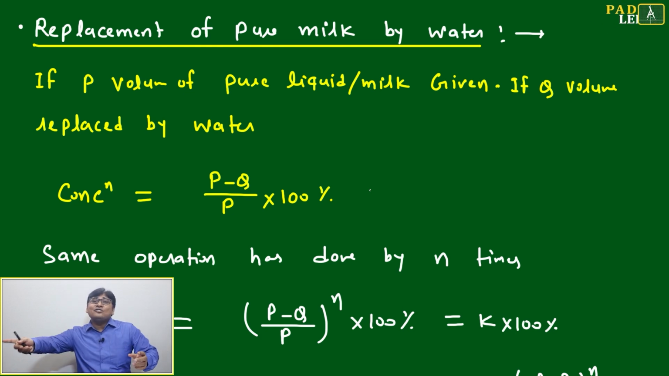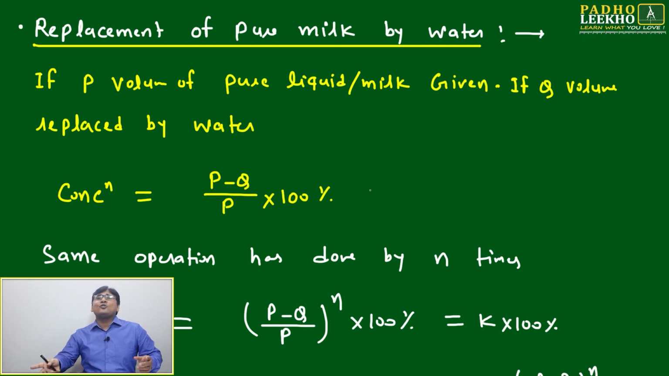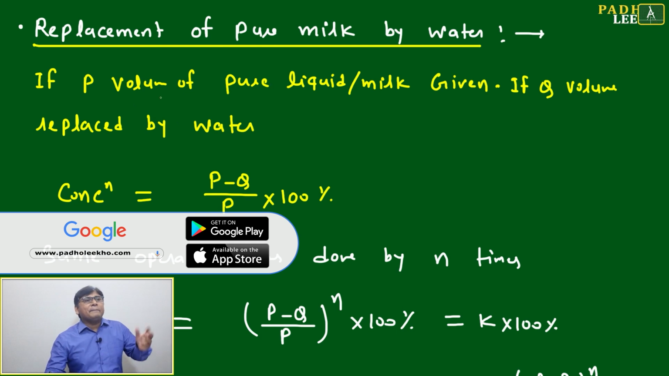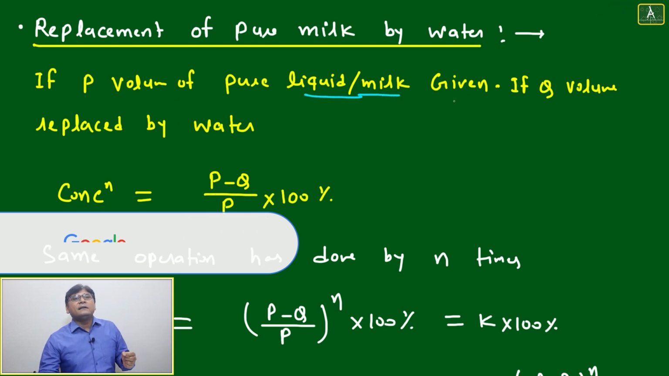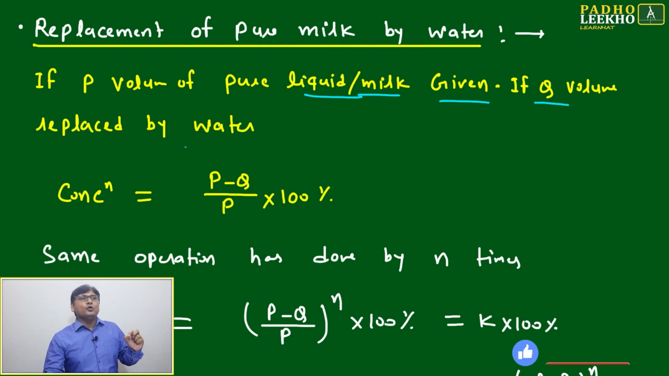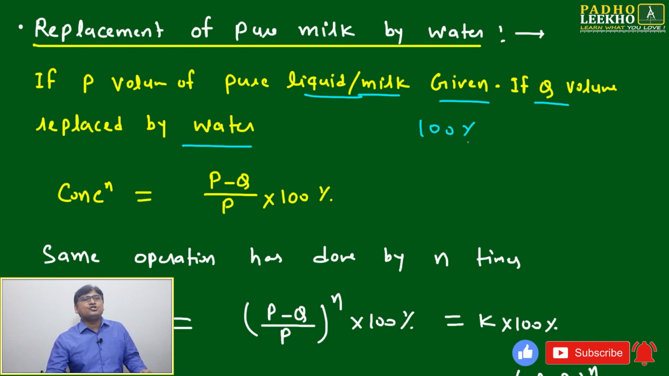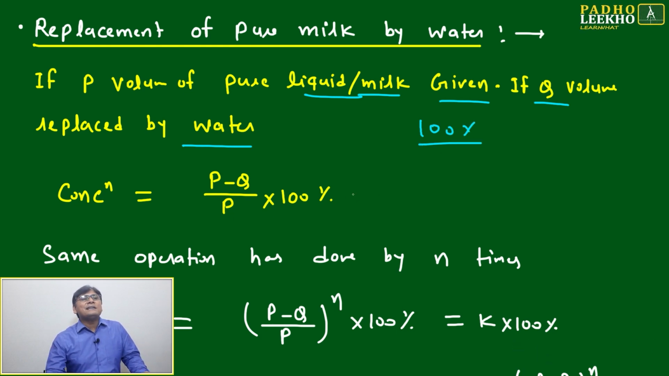Means 100% concentration. What can be the best concentration? We are replacing with the worst concentration or lowest concentration, that is called water, by 0%. Okay. Then what will happen? If P volume of pure liquid, and here in the case of milk, given, if Q volume you are replacing by water, then concentration will change. Earlier it was 100%, that is sure, because it was pure milk. Now net concentration will become (P minus Q) by P into 100%.